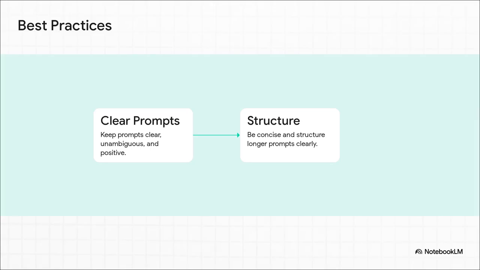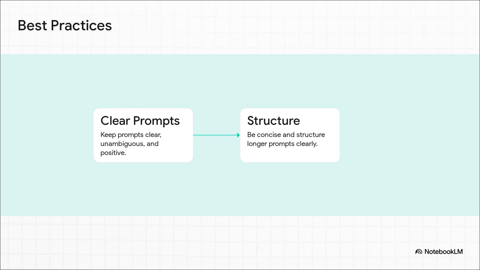That brings us to Section 6, Rules for Prompting Excellence, Best Practices for the Road. Okay, so here are your golden rules. Step 1, keep your prompts clear and unambiguous. Make sure you use consistent terminology and always try to use positive framing, meaning tell the AI what it should do rather than what it shouldn't do. Step 2, be concise but thorough. If you have longer prompts, make sure you structure them clearly so the model can easily follow along.